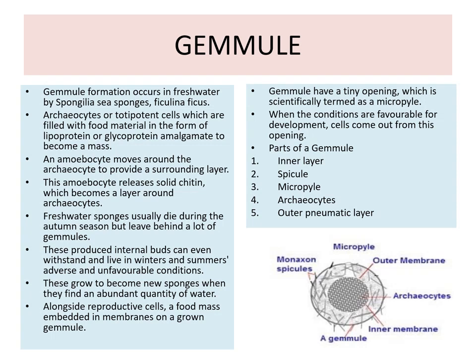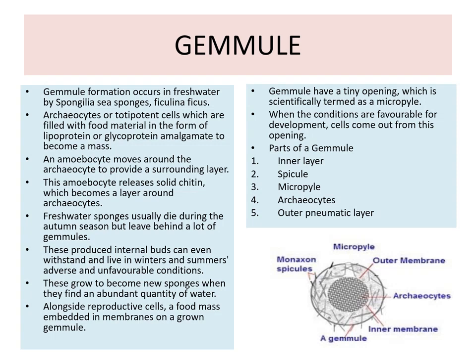Archaeocytes, or totipotent cells, which are filled with food material in the form of lipoprotein or glycoprotein, amalgamate to become a mass. An amoebocyte moves around the archaeocyte to provide a surrounding layer. This amoebocyte releases solid chitin which becomes a layer around the archaeocyte.